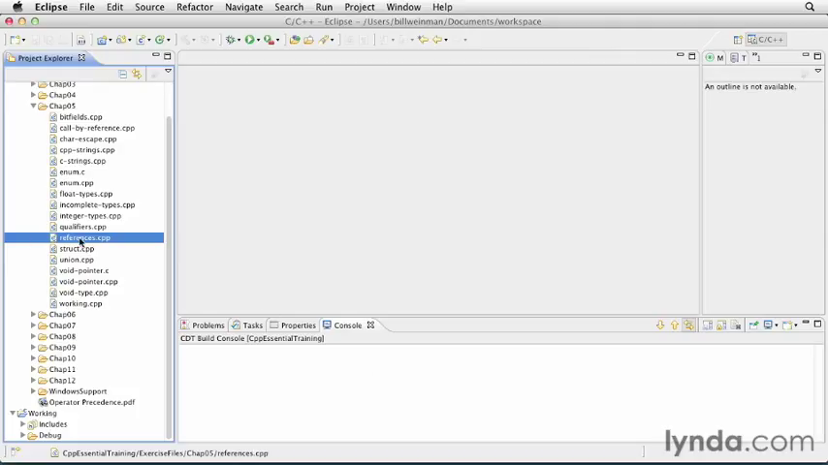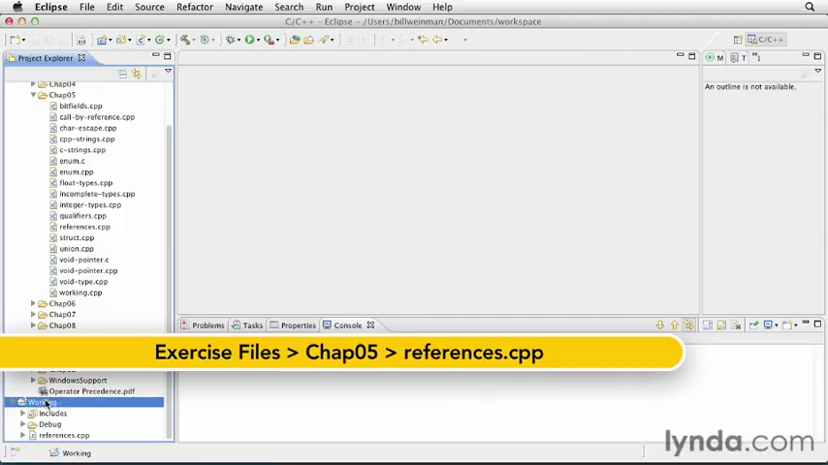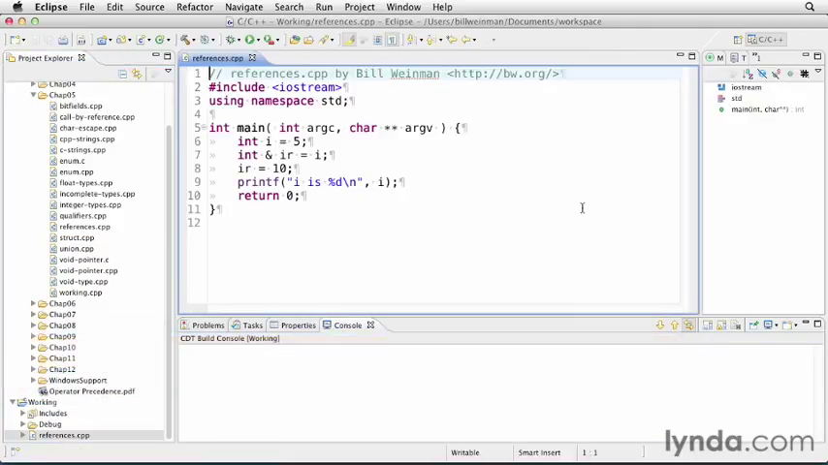So let's make a working copy of references.cpp. We'll paste that into our working project and double-click on it to open it in the editor. And let's take a quick look at this example. Here on line 6, we're declaring and initializing a variable I. It's an integer, and we're giving it a value of 5.